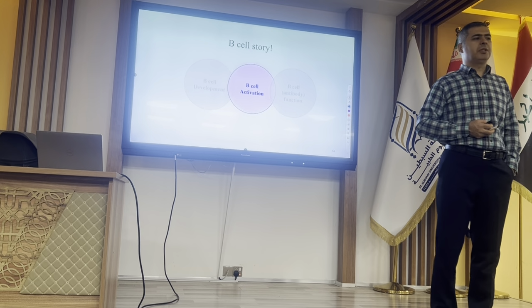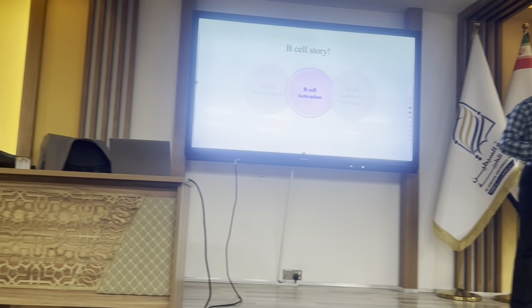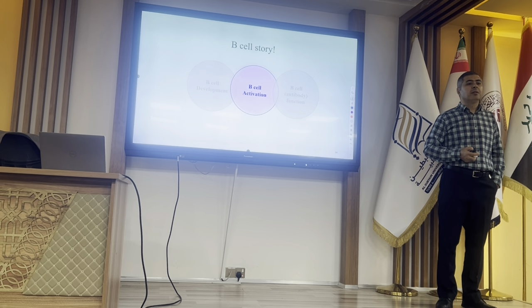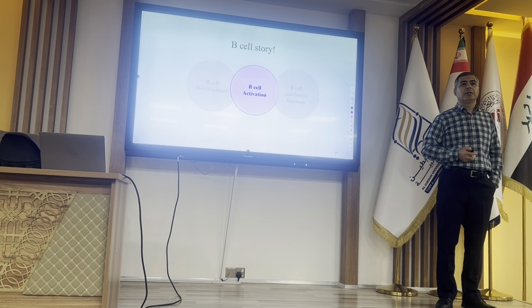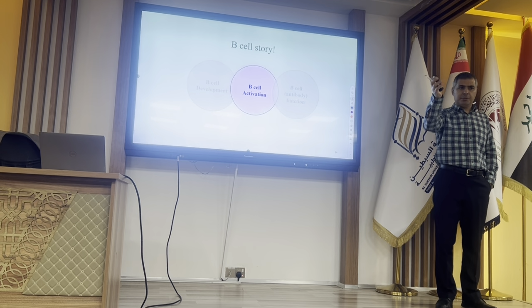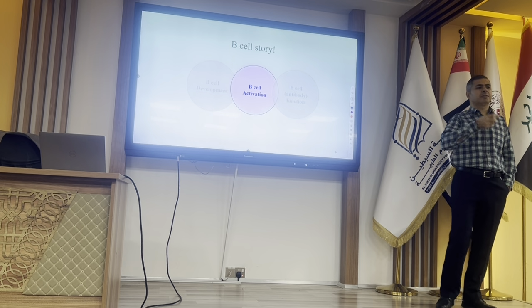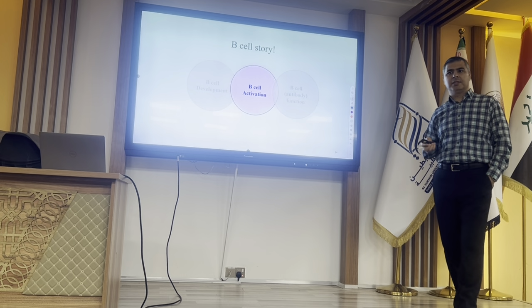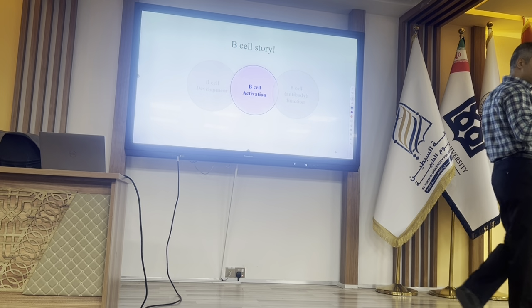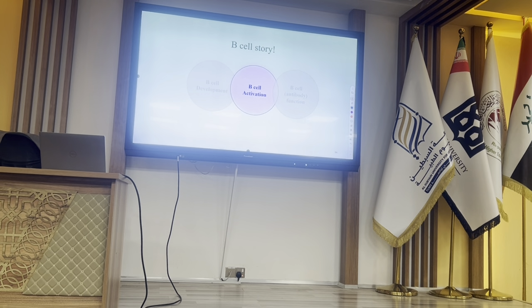What is a lymphocyte clone? A group of cells with the same BCR. What do you mean by same BCR? That have the same receptor against the same epitope. So a group of cells that all have the same BCR, which means they have the same specificity. All of them are against the same epitope.